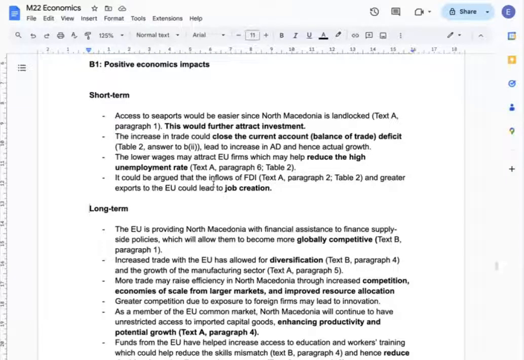And being a member of the EU common market means that the country can have access to imported capital goods without any tax or tariffs or restrictions. So it's going to enhance productivity and potential growth of the country. Lastly, compliance with EU standards can be environmentally positive, so it can improve quality of life.